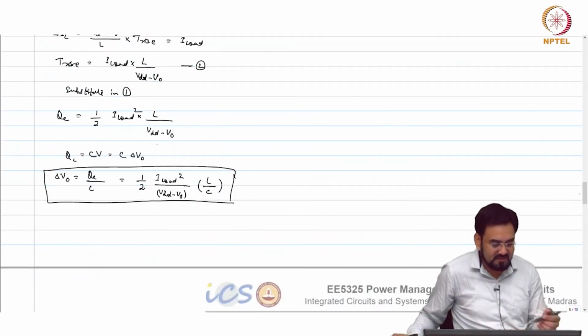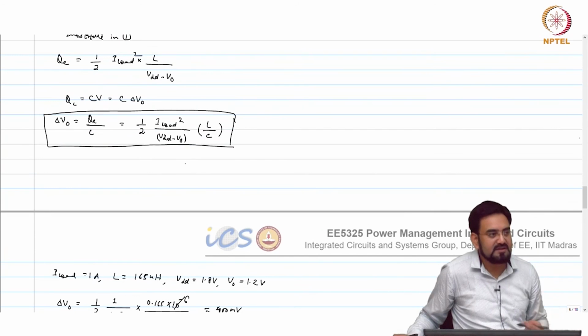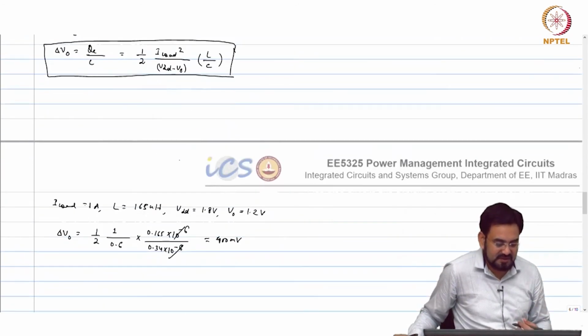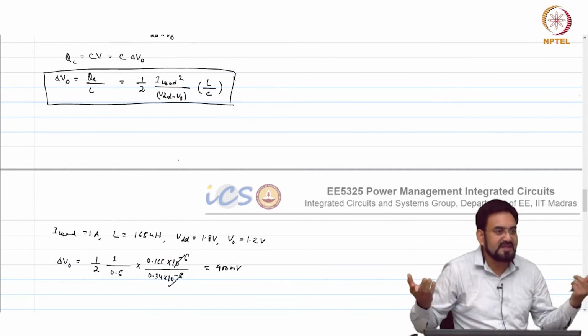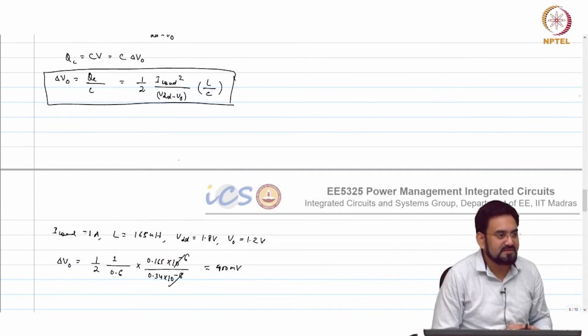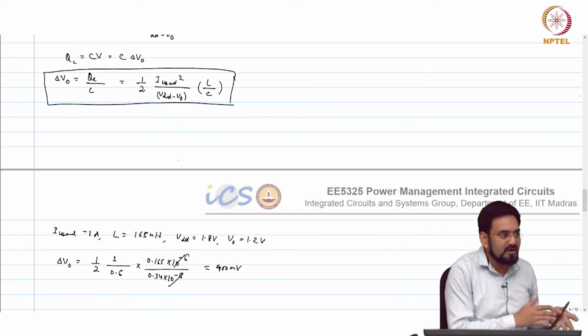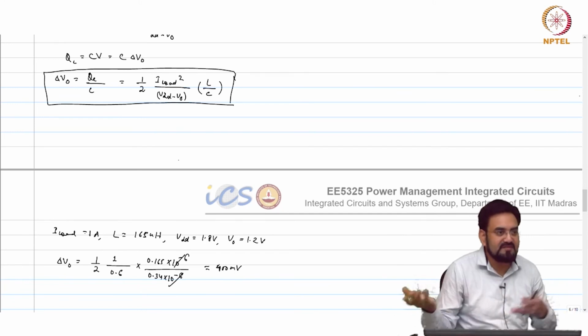So instead of V in minus V out, you will get V out in that formula. That is the only difference. So your undershoot and overshoot will be the same under what condition? 50% duty cycle. So when you are operating lower or higher, one will improve, other will degrade.